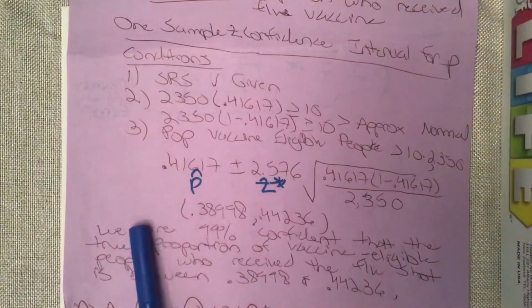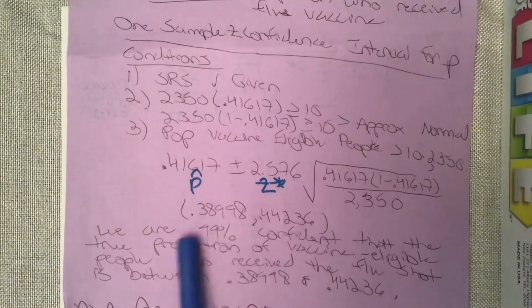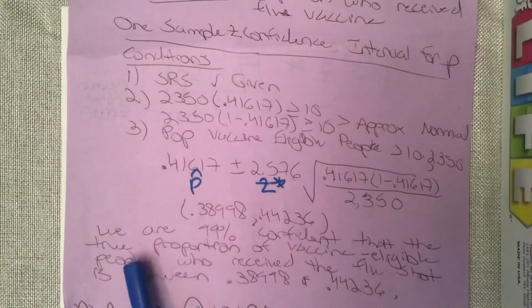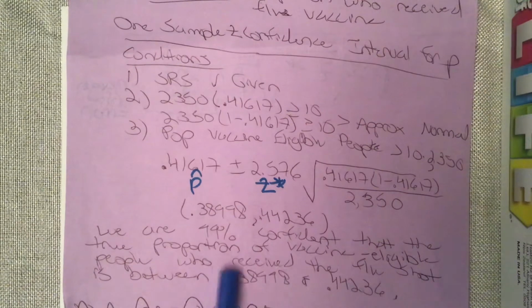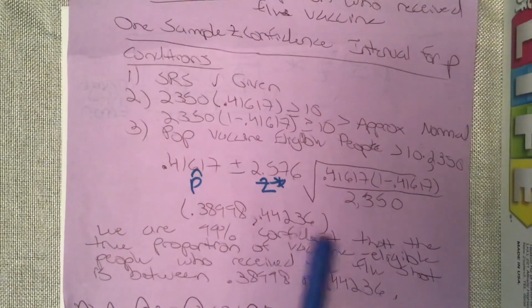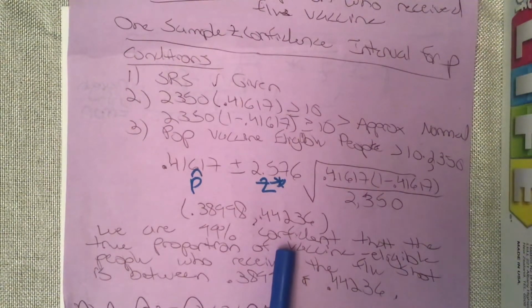And then interpreting it, we are 99% confident that the true proportion of vaccine-eligible people who received the flu shot is between those two values. Again, when you're writing this, just go back to your population and parameter to help you with that. So that's the confidence interval, and then I don't have it written on here, but we're going to just talk about it.